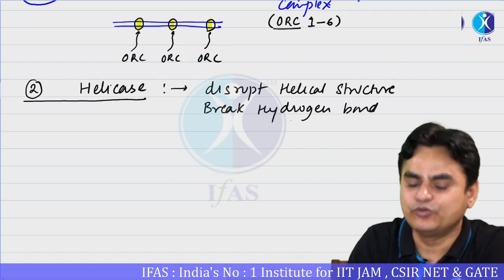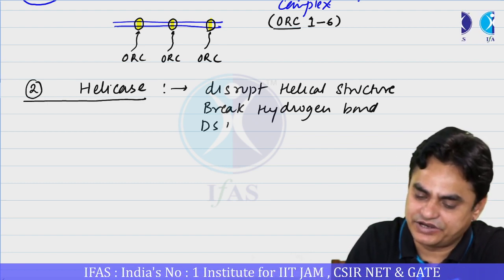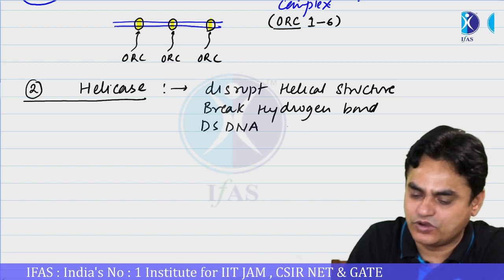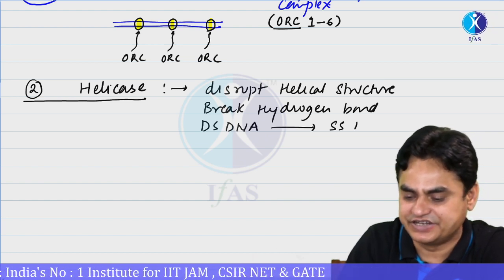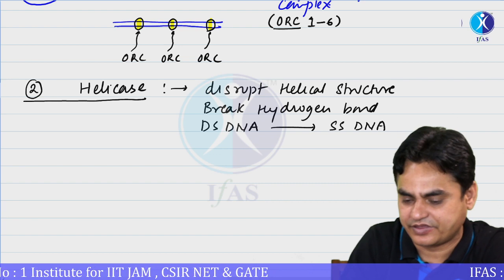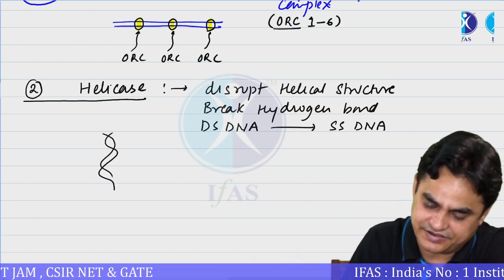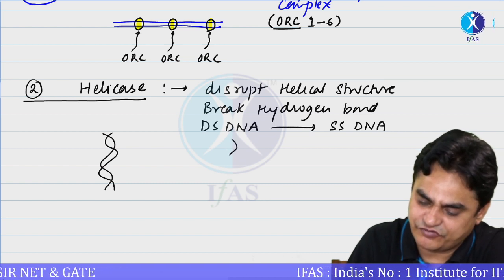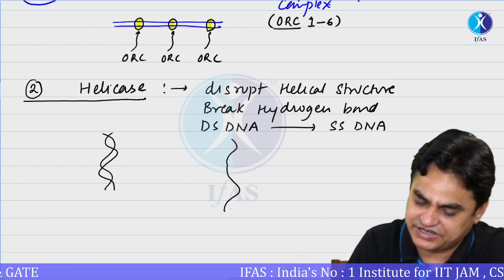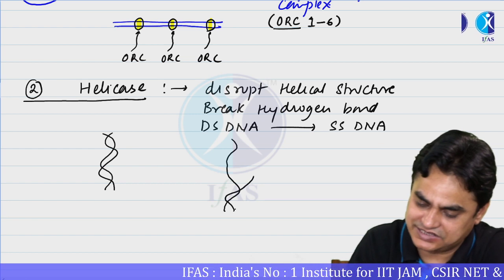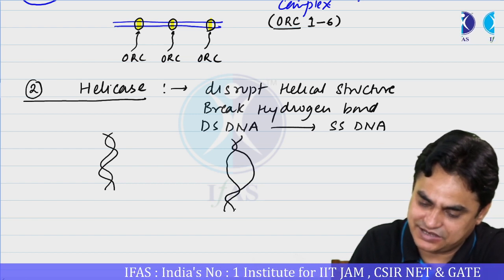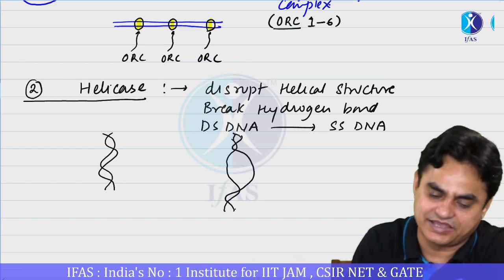It means they convert double-stranded DNA into single-stranded DNA. So let's say this is a double-stranded DNA, and from some particular localized region, it is converted into single-stranded DNA by the enzymes referred to as helicase.